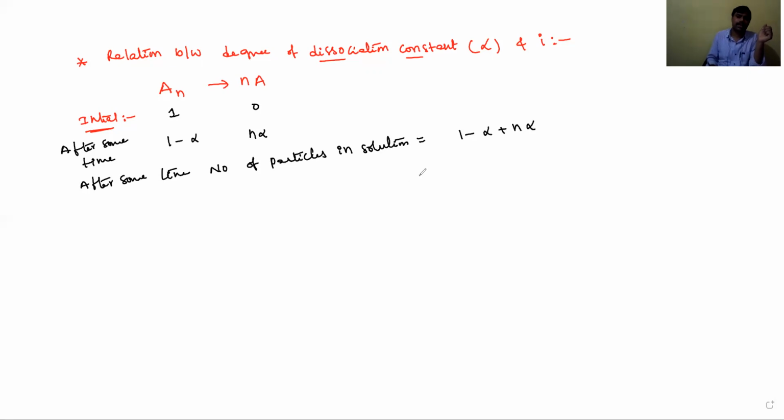Okay, 1 minus alpha plus n alpha. Before, 1 is present; after some time it becomes 1 minus alpha plus n alpha. Then i is equal to how many particles are present in the solution: 1 minus alpha plus n alpha divided by 1.